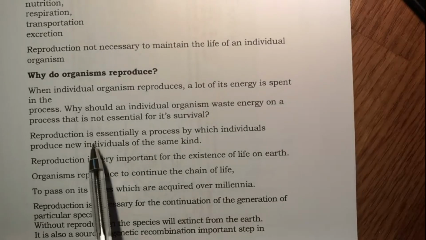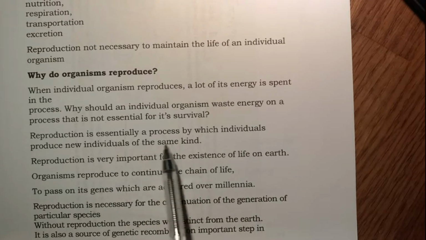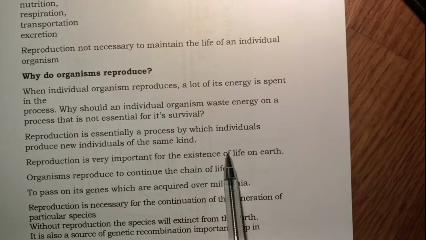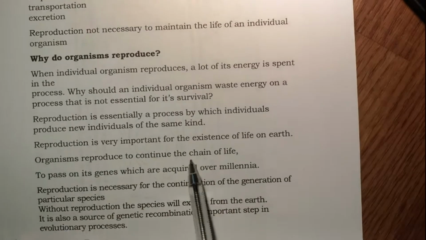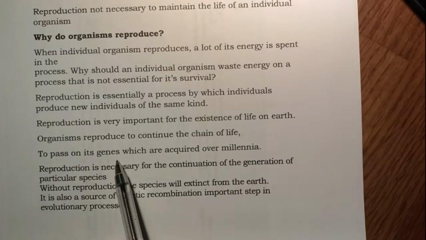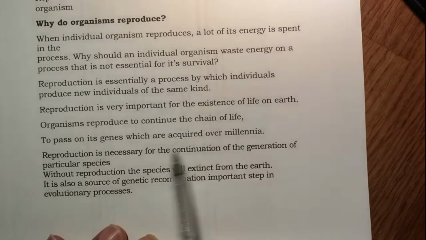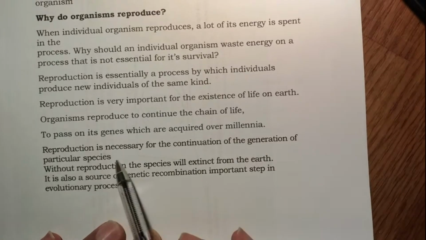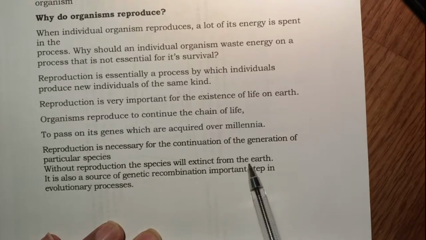Let's try and understand that. It is essentially a process by which individuals produce new individuals of the same kind. It is very important for the existence of life on earth. Organisms reproduce to continue the chain of life, to pass on their genes which are acquired over millennia. Reproduction is necessary for the continuation of generations of a particular species. Without reproduction, the species will become extinct from the earth.